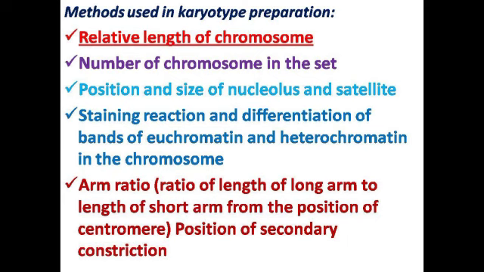Along with this, the ratio of the length of the long arm to the length of the short arm from the position of the centromere is also taken into consideration for identifying, for doing the karyotype preparation.